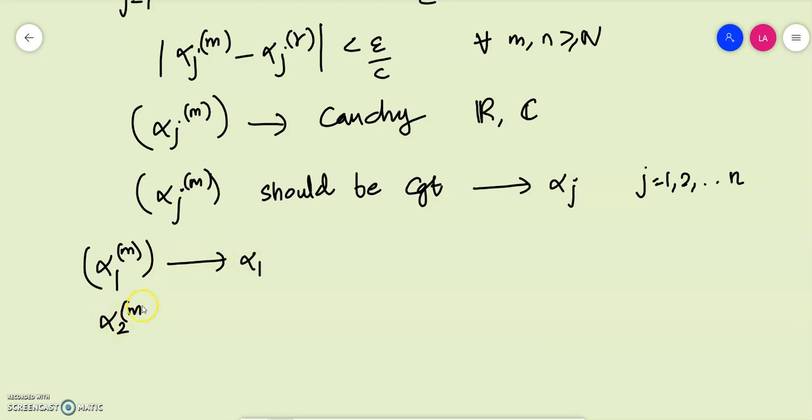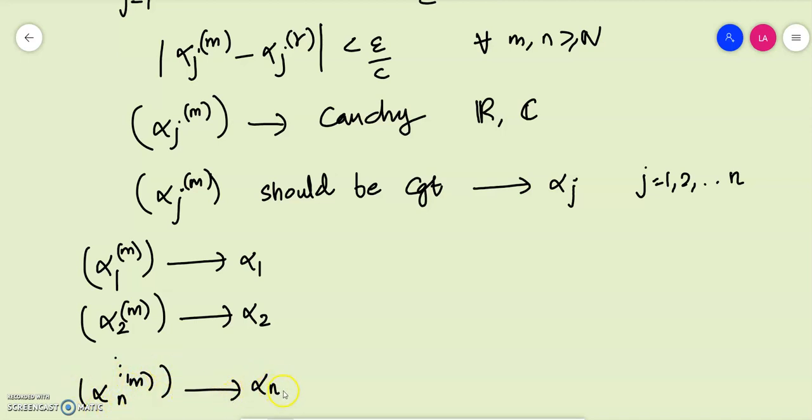Alpha 2m is a Cauchy sequence which converges to some number alpha 2, etc. Alpha nm is a Cauchy sequence which converges to some number alpha n. So we can find n different numbers alpha 1, alpha 2, etc. alpha n by continuing the same argument.